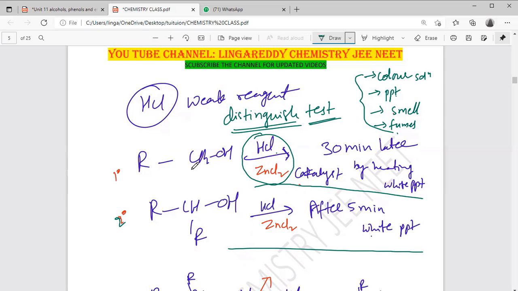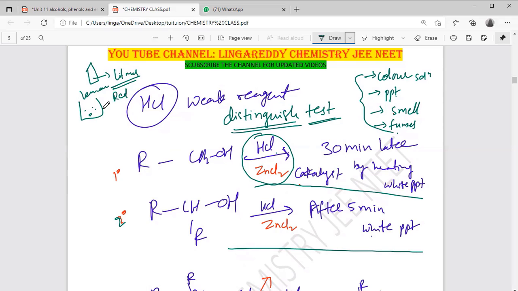Suppose, for example, lemon juice is there. In that, I am keeping one litmus paper. Then what will happen? The litmus changes into red.